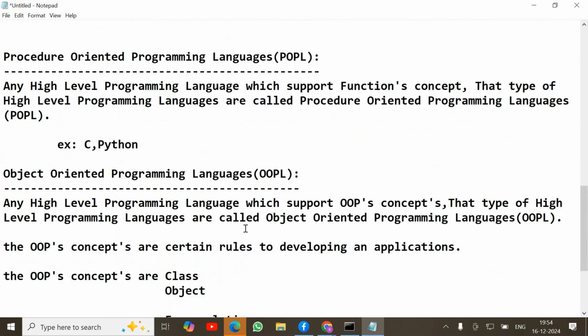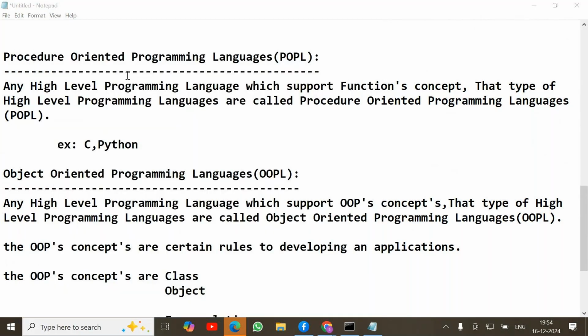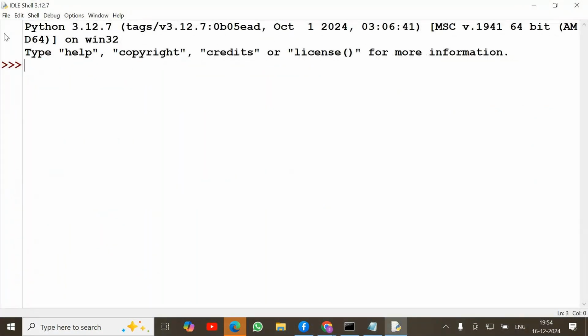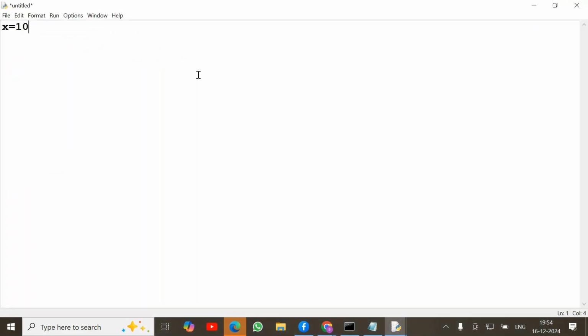For the procedure-oriented programming language, it says it supports the functions concept. What's a function? A function is nothing but one block of code. For example, observe very clearly. Suppose I want to perform addition of two numbers. Without function and with function, how to implement that? Here I'm declaring x value 10, y value 20. Now simply z equal to x plus y and print z.